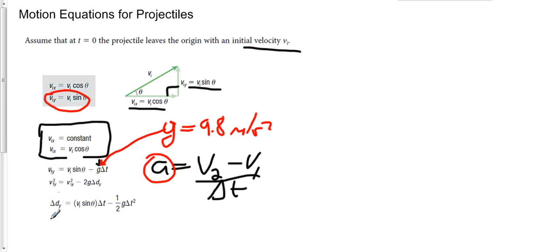And our last expression I have here, this is just K4, again expressed in the terms we're using for projectiles here. So here's our Vi, and here's our acceleration term. And this expression will tell us the distance in the y direction this object has traveled after any time t. So notice for any given problem, Vi sine theta would be a constant. So the only thing varying over here would be delta t, and putting in whatever delta t you want will tell you where vertically this object is, so how far up or down it is from where it started. So these are again our sort of guiding principles.